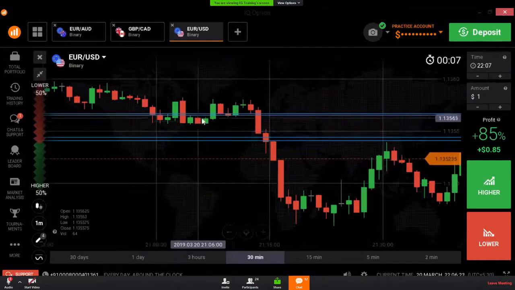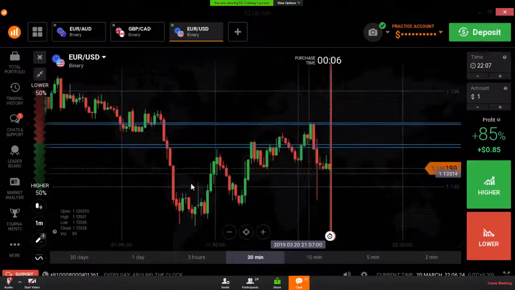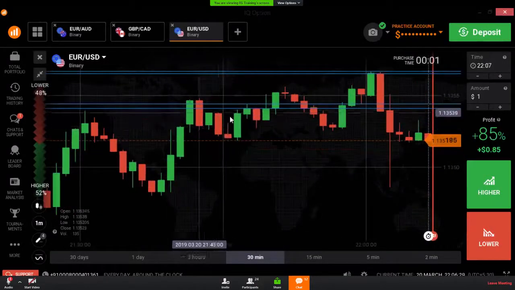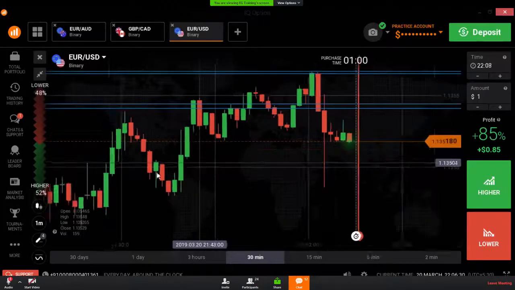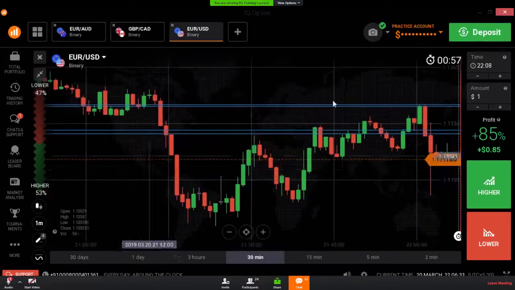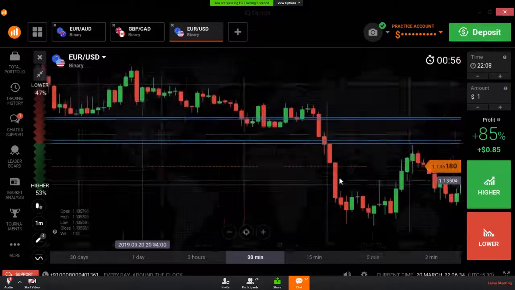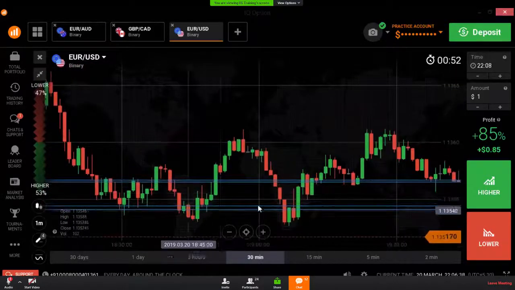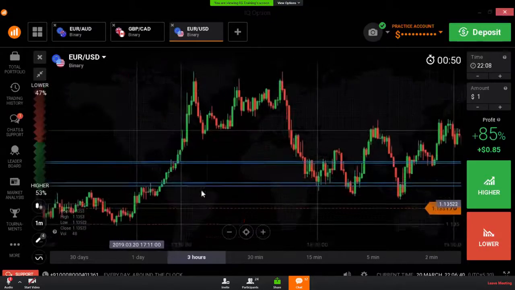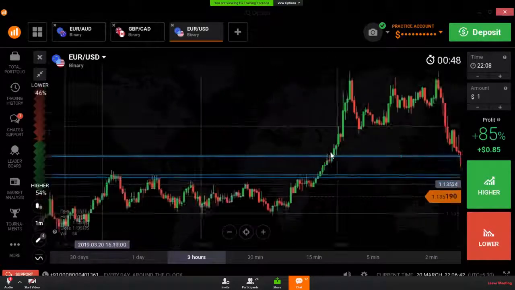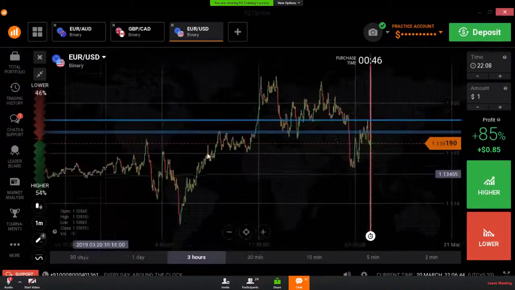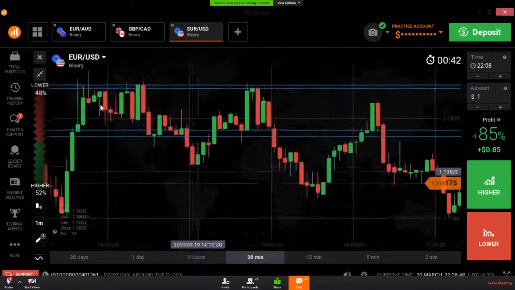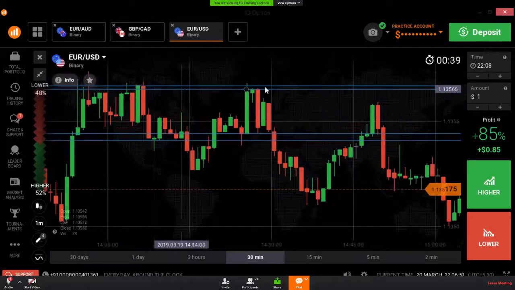This level is working as a strong level. Here also we are seeing a reversal point. This level also working as a level, but not as strong as this level. This is a strong level now. So this is also a level, but not very strong like this. In this above level, we are seeing so many reversal points.